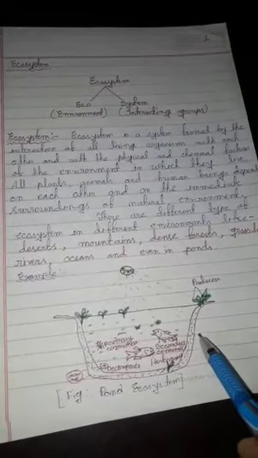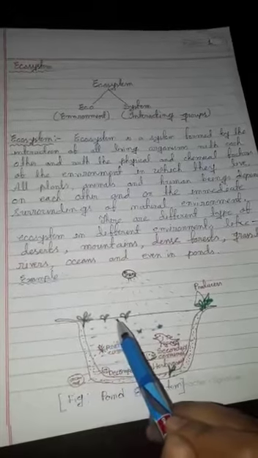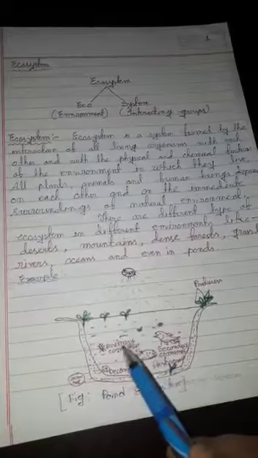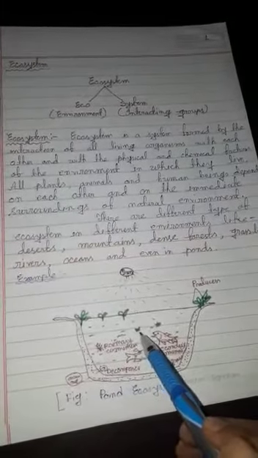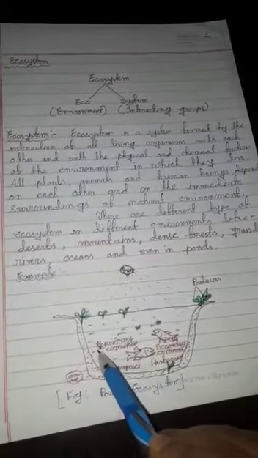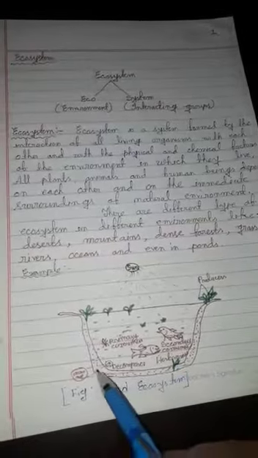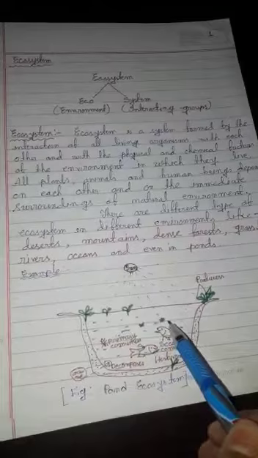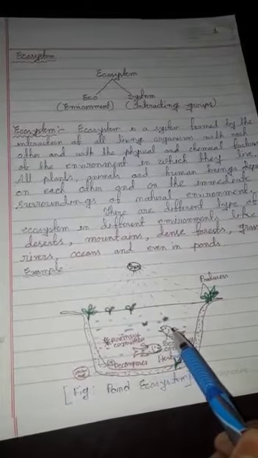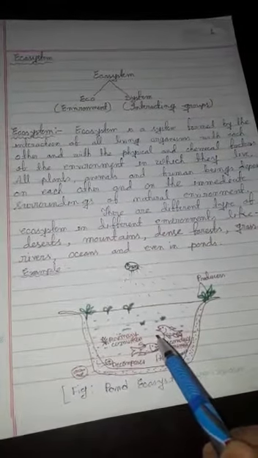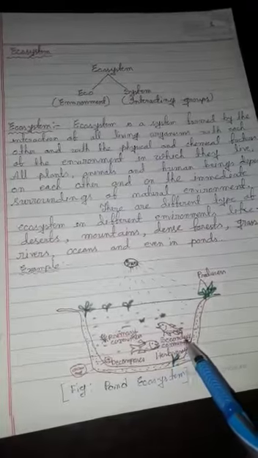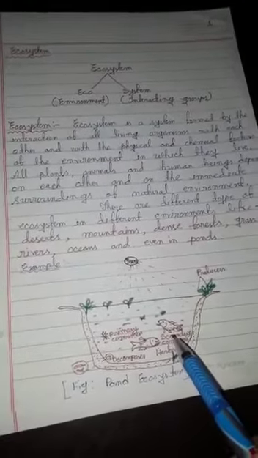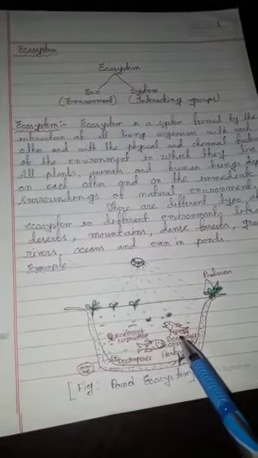For example, this is a diagrammatic view of a pond. The bottom layer consists of humus, and these are the floating green plants as producers, and these are some algae, and these are insects, fish and bacteria. The sunlight falls on the water and helps the growth of algae, and these algae produce oxygen for animals like fish and frogs living in the lake, and provide food for microscopic animals.